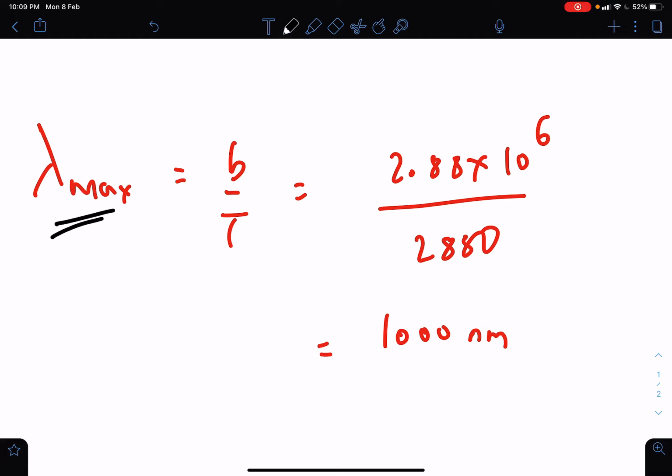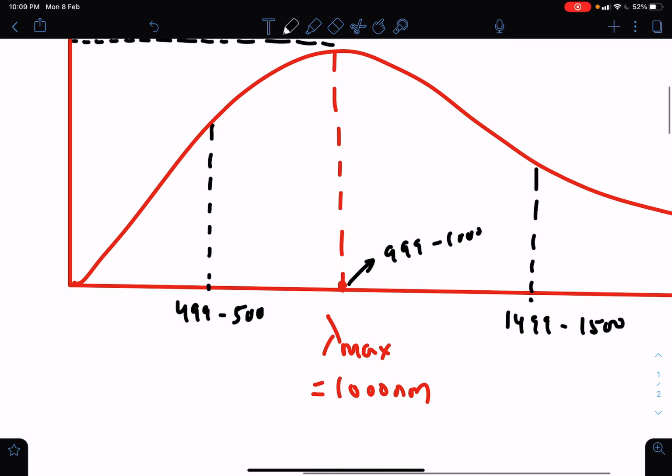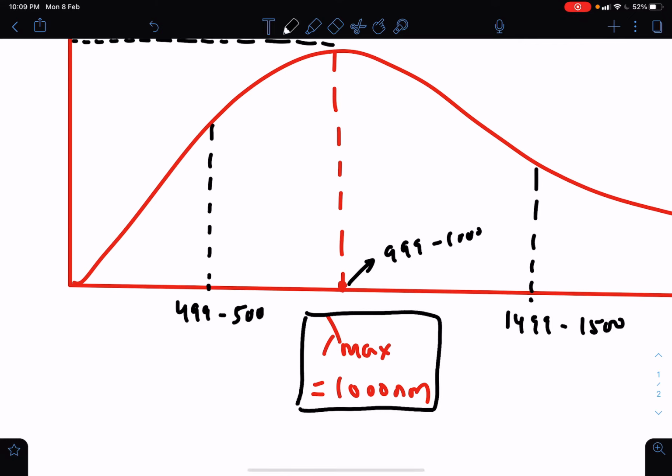So b is Wien's constant, whose value I have substituted along with the value of temperature. So I got lambda max as 1000 nanometer. So 1000 nanometer is the wavelength which is most favored. Now,